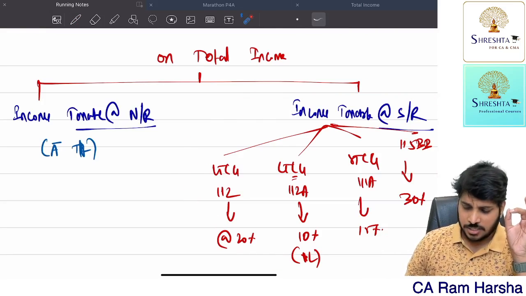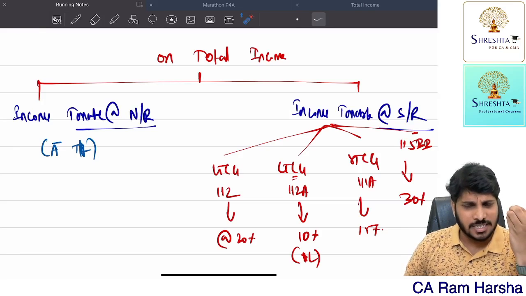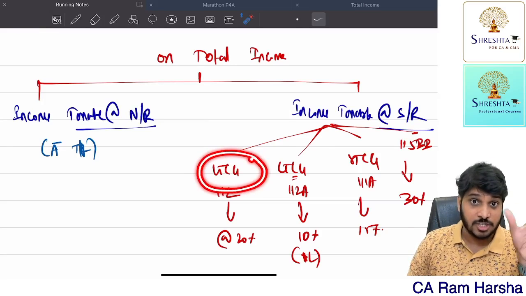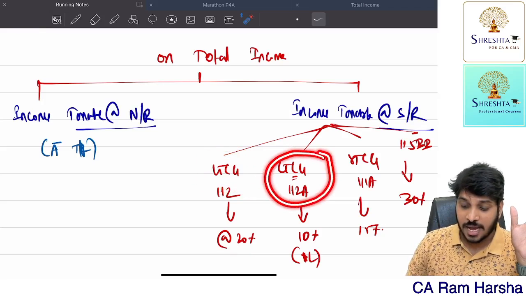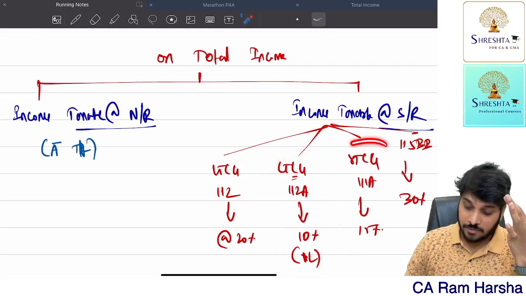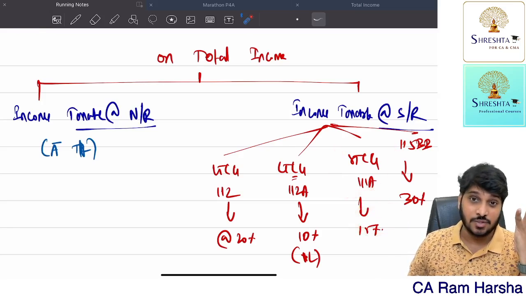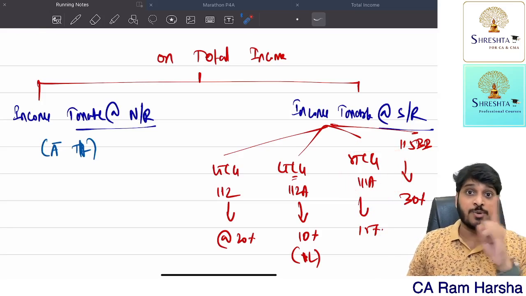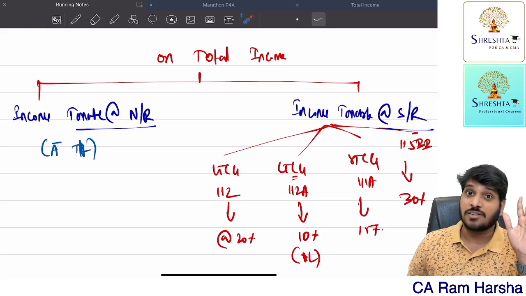Suppose a company is there, generally what is the tax rate for a company? 30%. What is the tax rate for a partnership firm? 30%. Suppose the partnership firm is having long-term capital gain, the tax rate is 20%. If long-term capital gain 112A, the tax rate is 10%. If short-term capital gain under 111A, the tax rate is 15%. Normal short-term capital gain, not 111A, 30% flat rate.